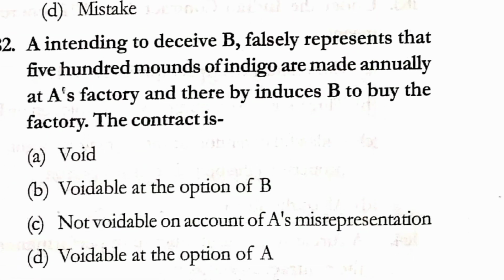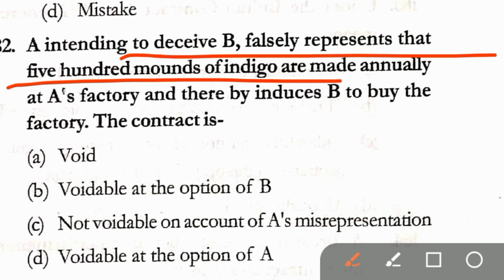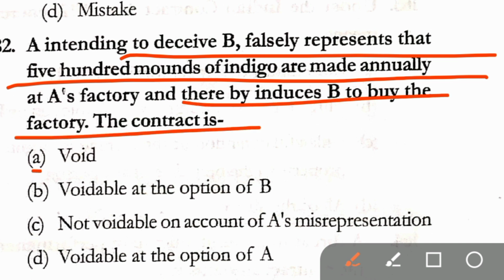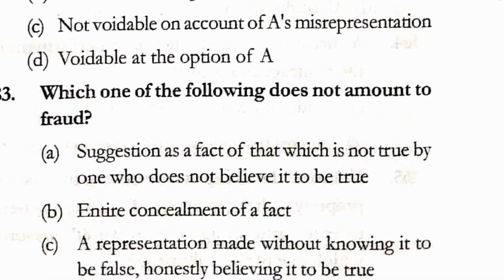Question number 182. A, intending to deceive B, falsely represents that 500 maunds of indigo are made annually at A's factory and thereby induces B to buy the factory. The contract is A, voidable at the option of B, B, not voidable on account of A's misrepresentation, and D, voidable at the option of A. Correct answer here is option A, that is voidable at the option of B.